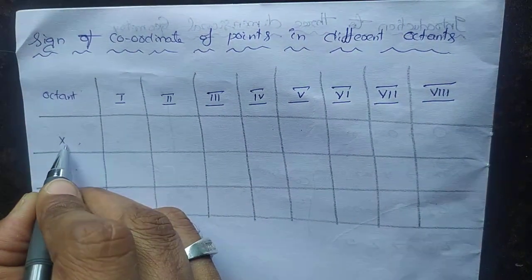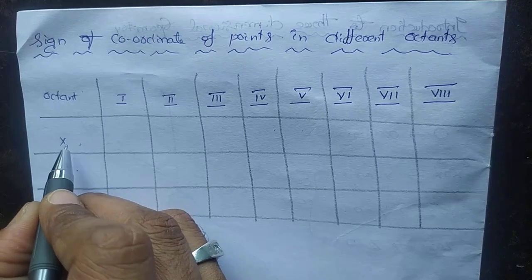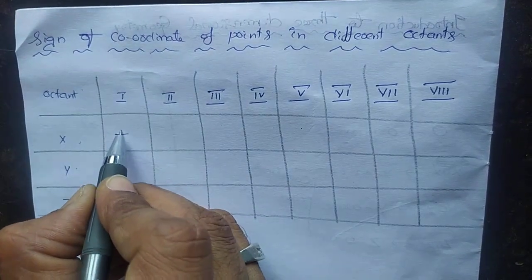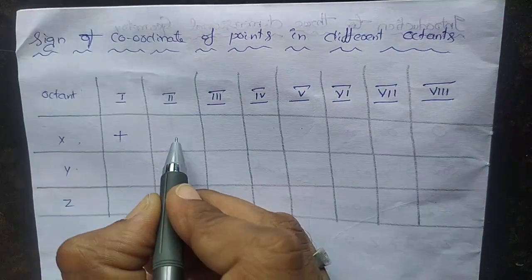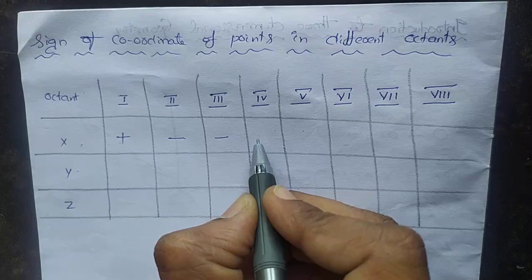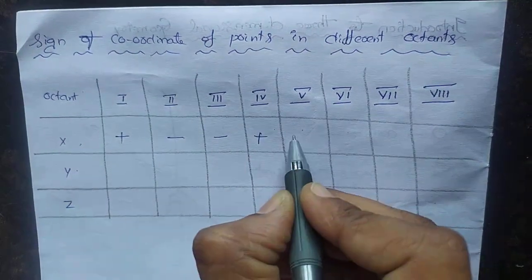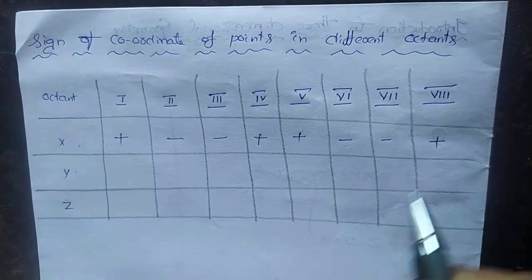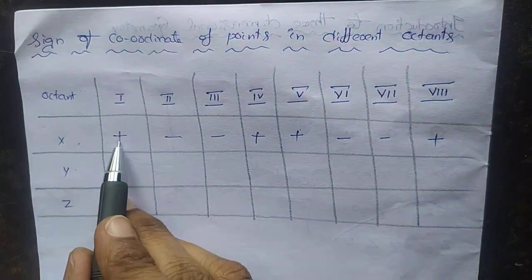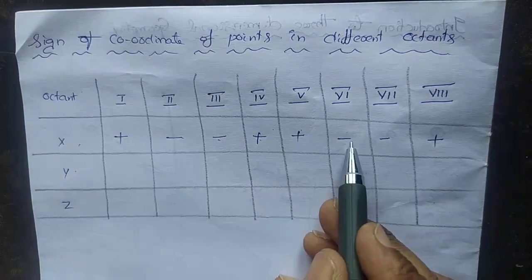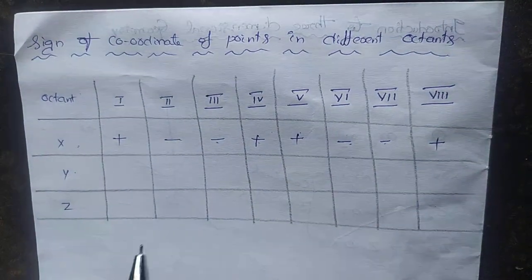Writing the signs. First, the x coordinate. In the first octant it is positive. After that 2 minus, next 2 plus, next 2 minus, and again plus. Like this: first plus, 2 minus, 2 plus, 2 minus, and the last one is plus.